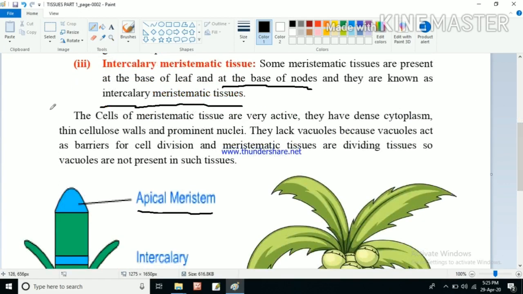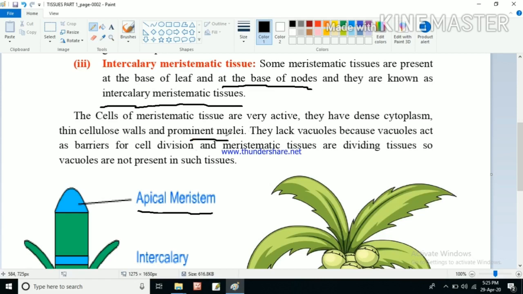So here we'll see the composition or structure of the cells of the meristematic tissue. The cells of meristematic tissue are very active. They have dense cytoplasm, thin cellulose walls and prominent nuclei.